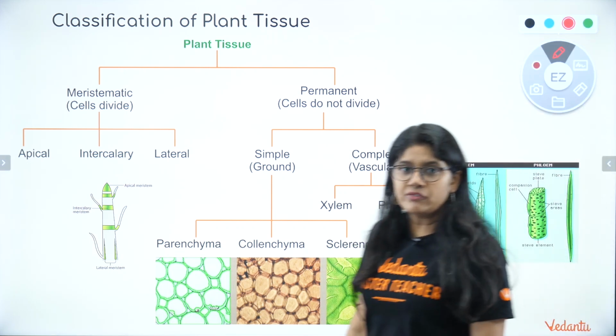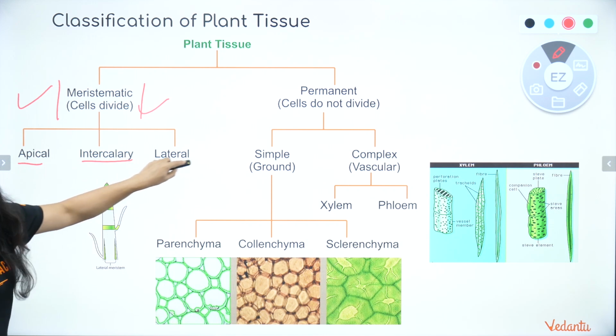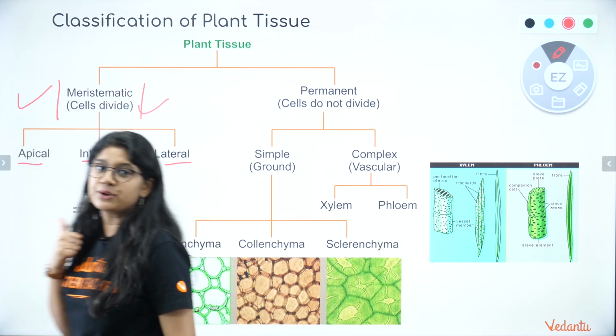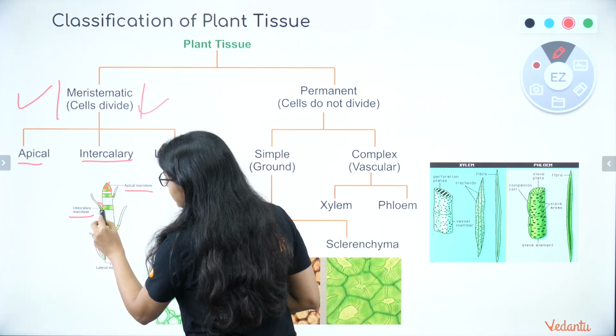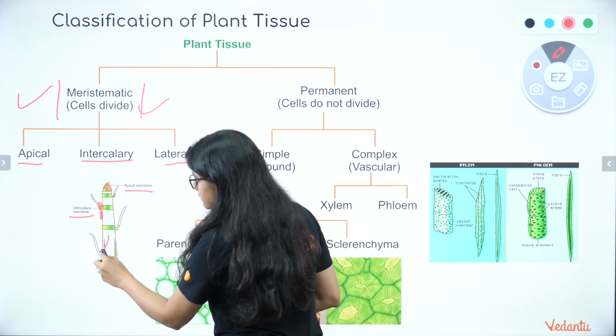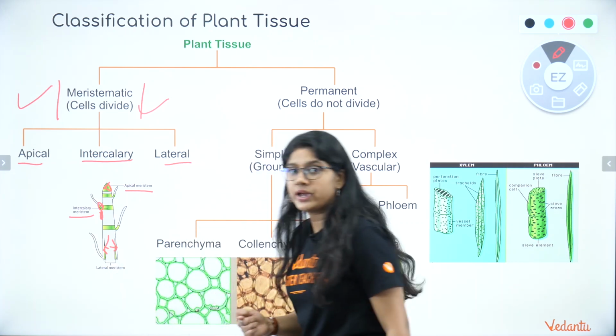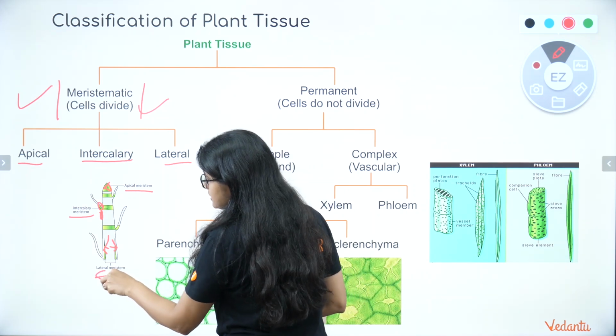So we know that the first type of tissue that a plant will have is the meristematic tissue, that keeps on dividing. We usually call them meristematic tissue, and it has three parts: apical, intercalary and lateral. Apical meristem is present at the tip. Intercalary is found at the nodes and between the branches, and the lateral is present in the stem. They basically help in the thickness, the width of the stem.